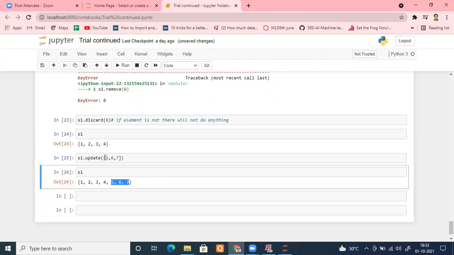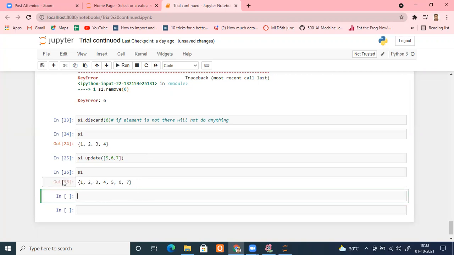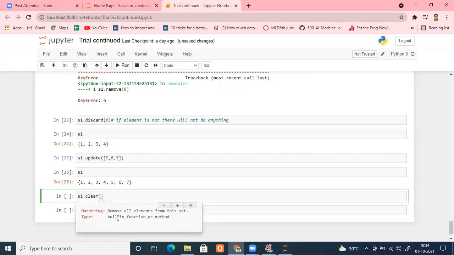Okay. Similarly, there are other methods. There is one more method. Suppose I want to delete all the elements from this set, all the elements in one go. Then what I will do, I will type s1 dot clear, as simple as that. But before executing it, please read the definition. See, remove all the elements from this set. Okay, is it fine?